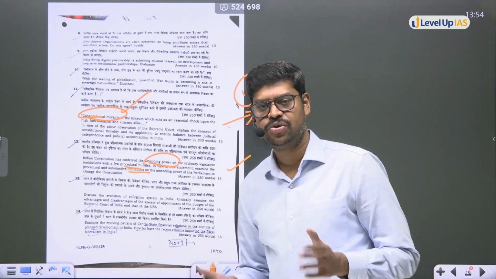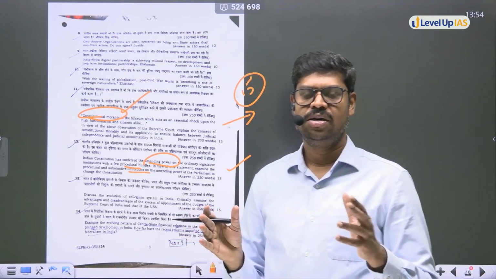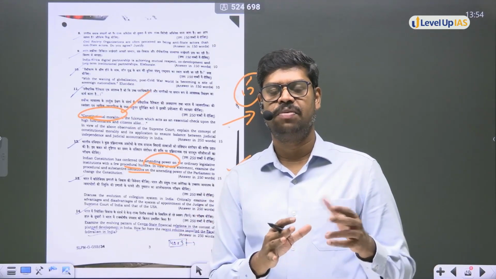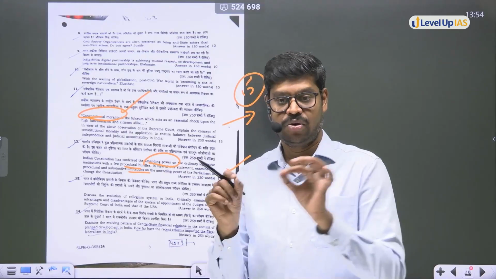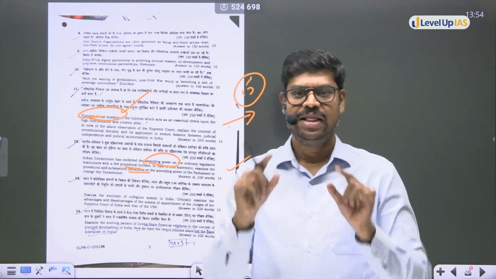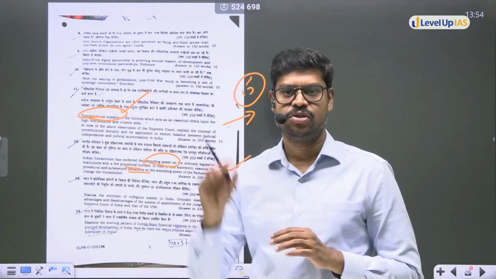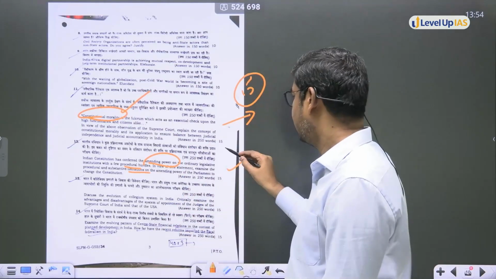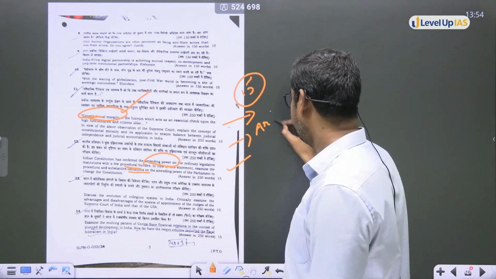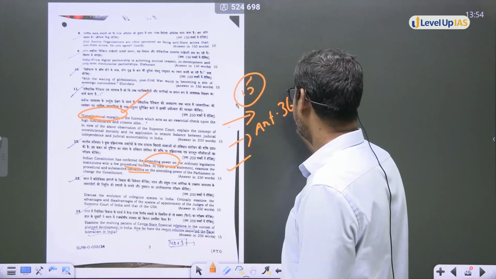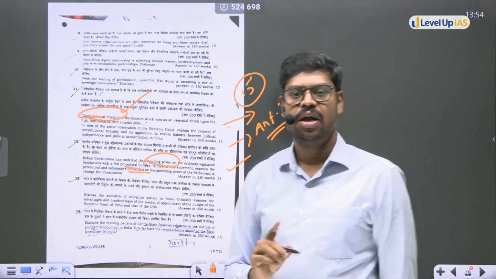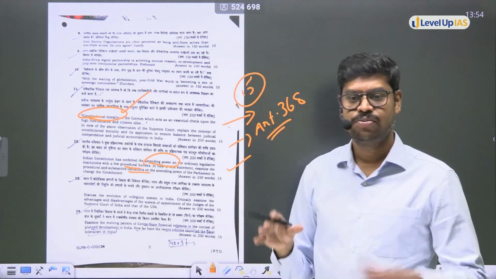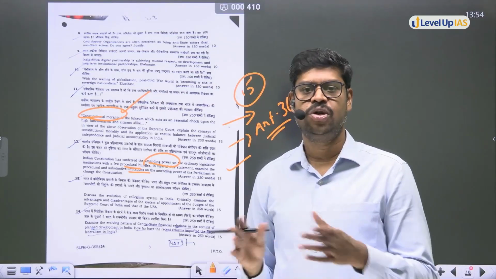Very simple. You should know what the limitations are upon the powers of the parliament to amend the constitution. But the question itself is giving a hint that these limitations are of two directions. One is substantive limitations, the other is procedural limitations. So definitely you'll have to bring out Article 368, which gives the power to the parliament to amend the constitution. And if you see Article 368, it provides a lot of what are called procedural limitations.